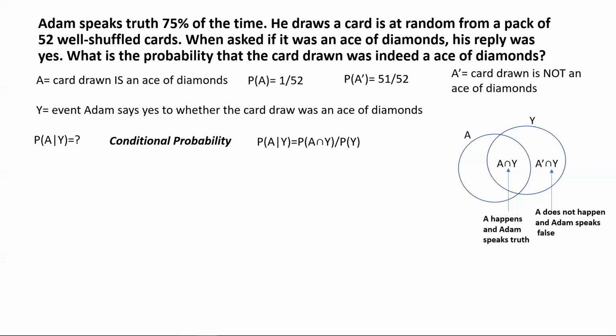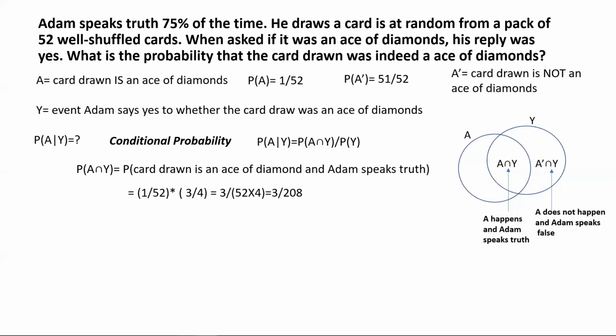So now we have an understanding of what those different parts of the event Y mean, the one that overlaps with event A and the one that doesn't overlap with the event A. Let's try to evaluate those probabilities. So this part is simplest probably. P A intersection Y means the probability that the card drawn is an ace of diamonds and Adam speaks the truth. So this would be simply 1 by 52.